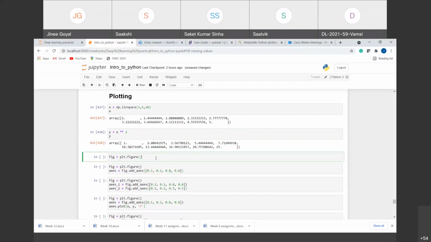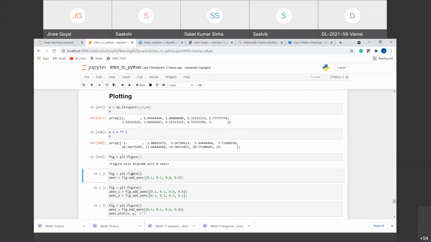Now this is the main thing, how we want to plot in this Jupyter notebook. So first of all, we use a figure function. What does the figure function do? It will create an empty canvas for us, right? Where we can plot anything. For example, if I run this, you see I have a figure of this size with no axis. It means that it has created an empty canvas for us, and we can do anything inside this canvas. We can add axis to it, we can add lines to it, or we can do anything with it, right? So it creates an empty canvas for us.